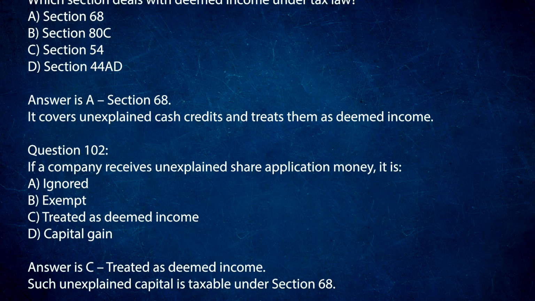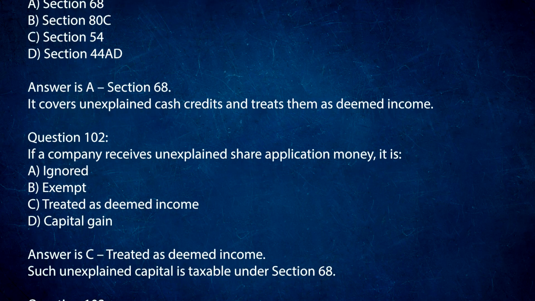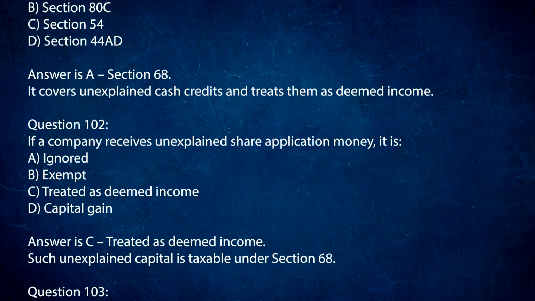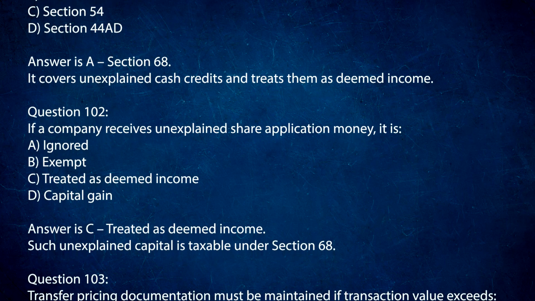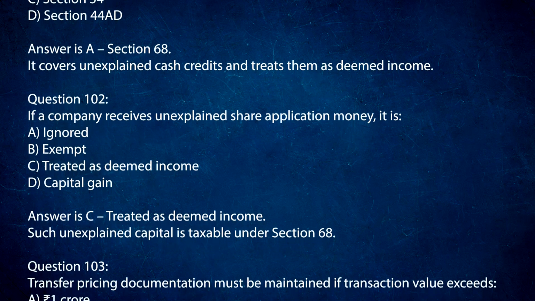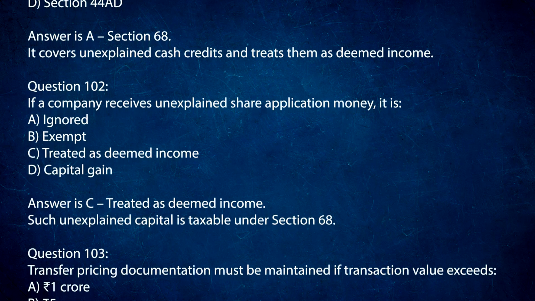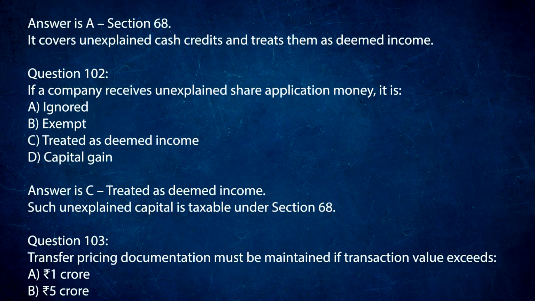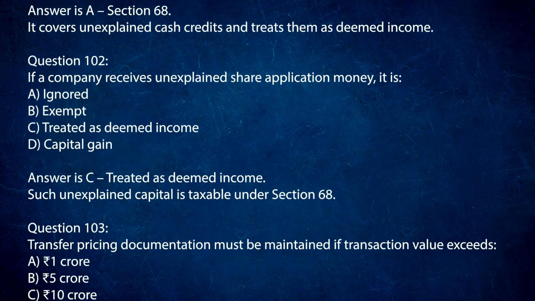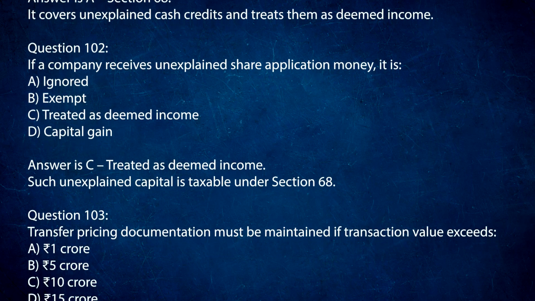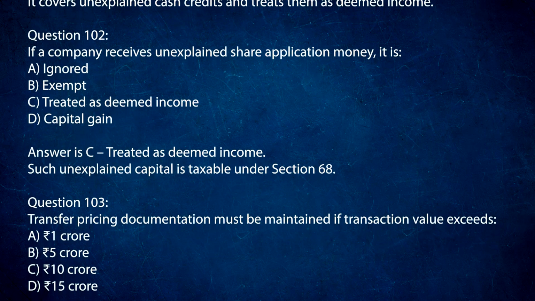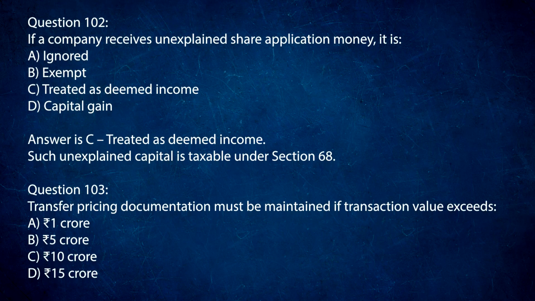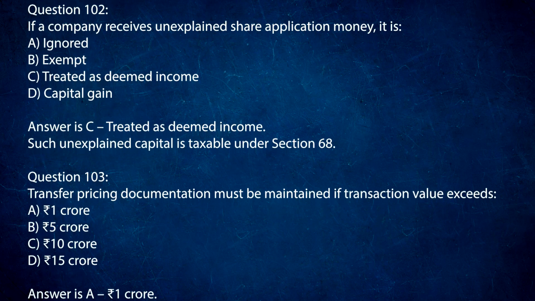Question 102. If a company receives unexplained share application money, it is A. Ignored. B. Exempt. C. Treated as deemed income. D. Capital gain. Answer is C. Treated as deemed income. Such unexplained capital is taxable under Section 68.